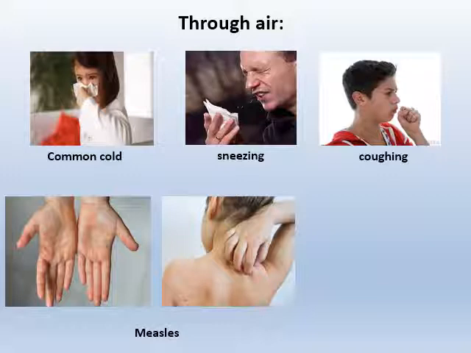And next one we have another disease called measles. What is it, children? Measles. Now you can see the red rashes on the skin of a person. Measles also spreads very easily from person to person. And the main symptoms are a cough, running nose, fever, red rashes on the skin, and even we suffer with headache, body ache. Even sometimes loose motions also, children.